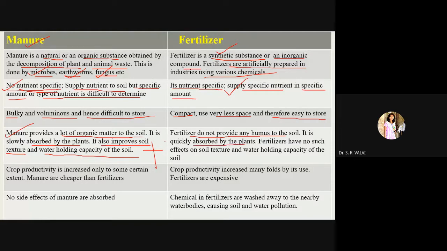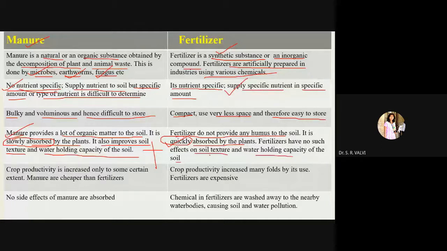Yes, this is the main point you have to remember in case of fertilizer and manure. In case of fertilizer, they are quickly absorbed, right? Whereas here, what I have mentioned, it is slowly absorbed. See, this is the word you have to remember, right? Then fertilizer has no such effect on soil texture and water holding capacity of the soil, means totally opposite character